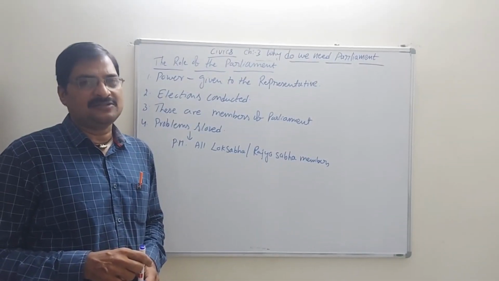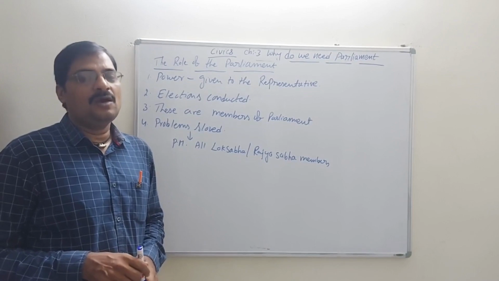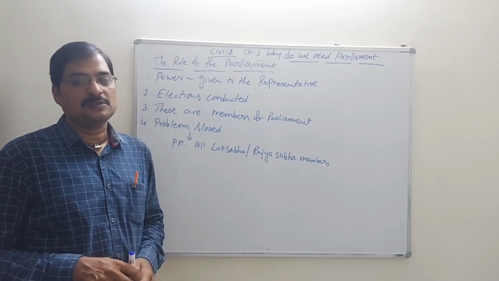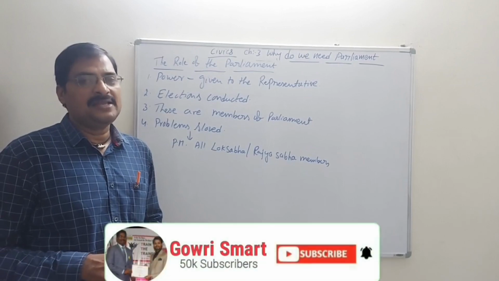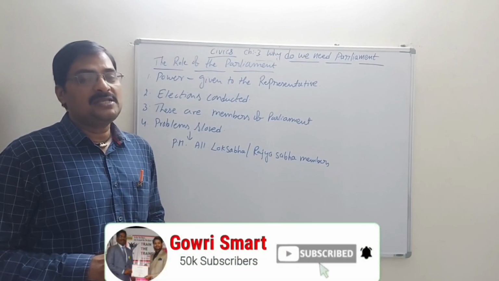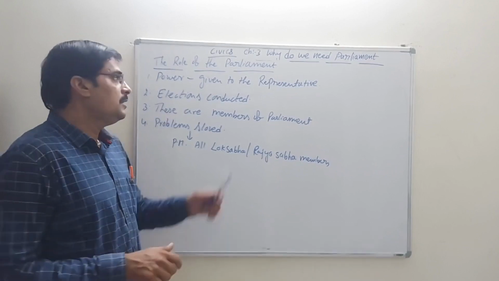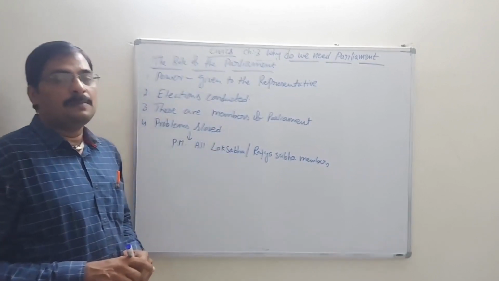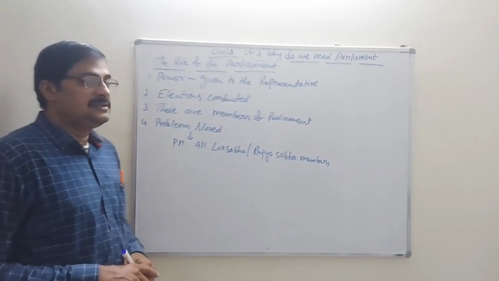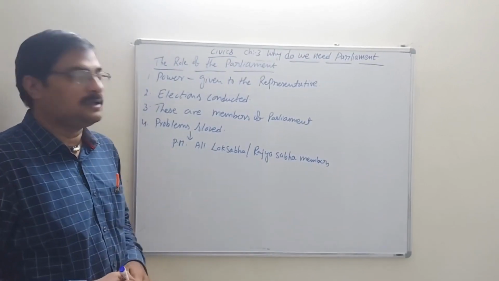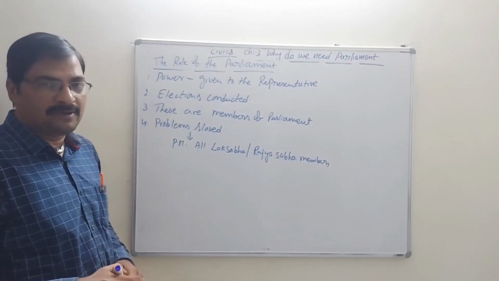In a democratic country like India, the people give power to representatives, selecting them as MLAs and MPs. So these members act with power in the parliament. The elections are conducted every 5 years, and these members are called parliament members.